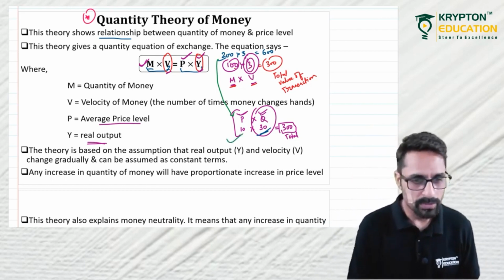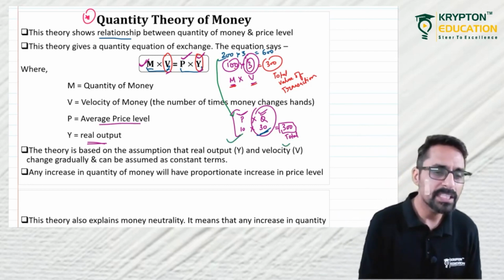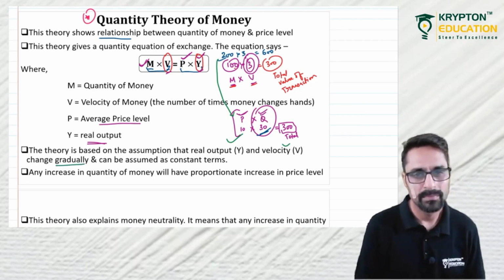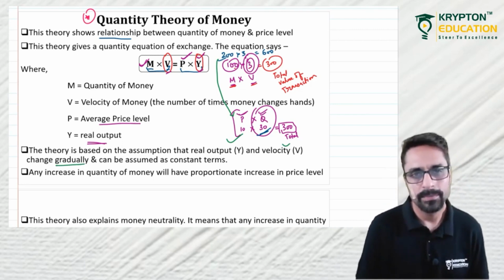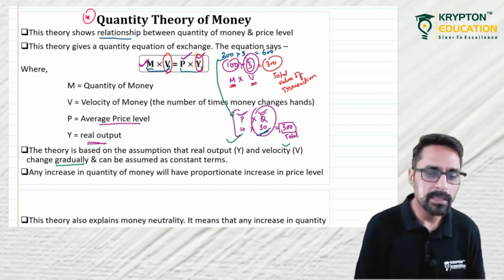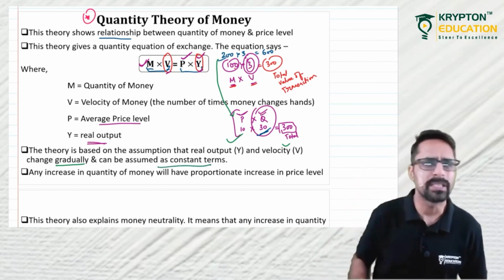Real output is constant, velocity constant in the sense they change, but they change very gradually. The change is so insignificant, so marginal that we can assume them as constant terms. There won't be much change.